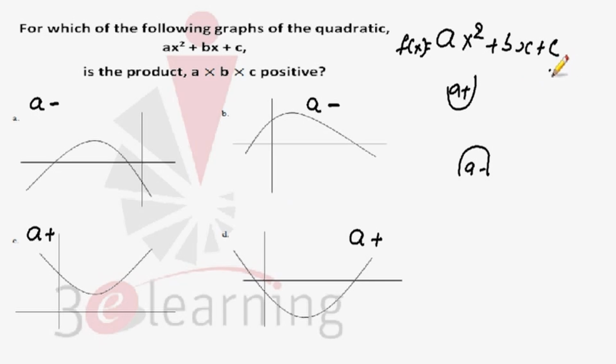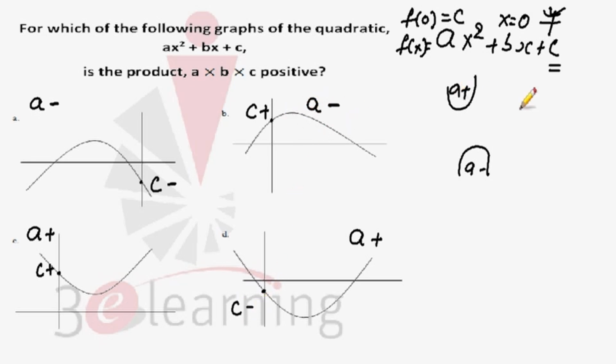Now check about c. c is nothing but the value of the function at 0. At 0 we get the function is c, and x equal to 0 is nothing but the y-axis. So the value of c is the value of the graph at the y-axis. Here the value of the graph is negative, so our c is negative. Here the value of the graph at y is positive, so c is positive. Here our c is positive. In this our c is negative. So we find a and c.